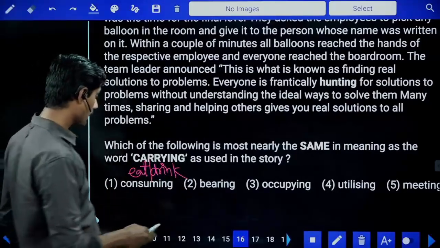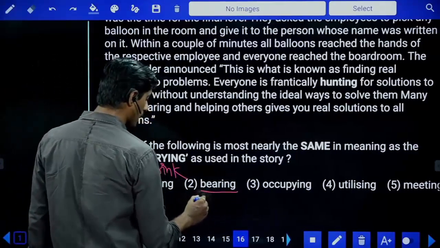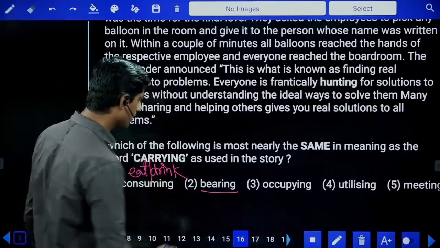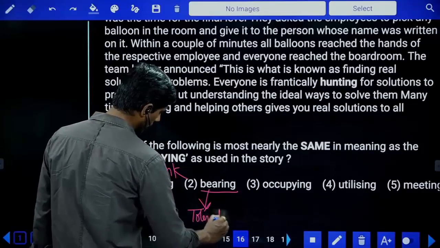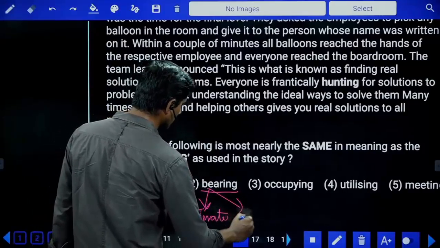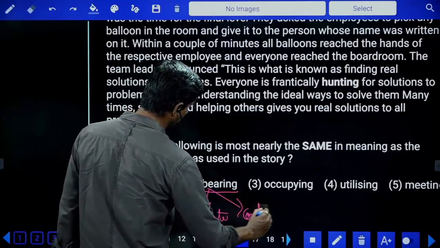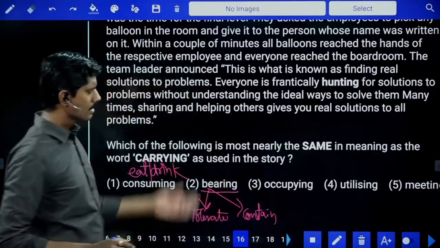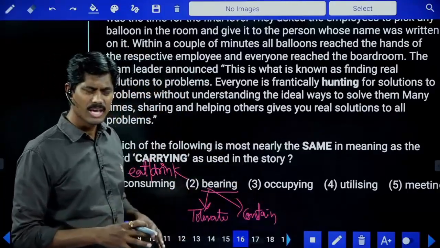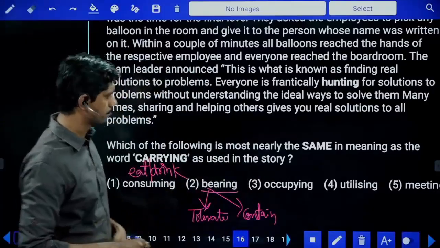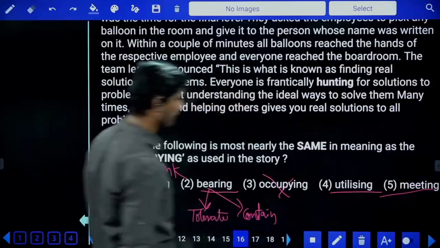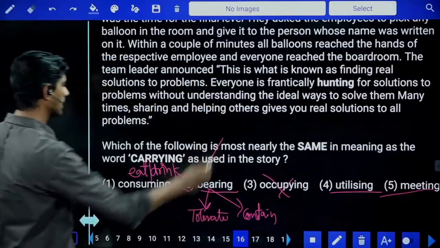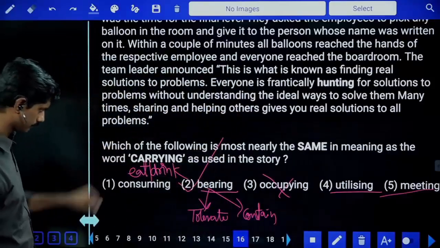No. Bearing a name. See, bear has two meanings. One meaning is tolerating, and the other meaning is containing. This has the possibility. Balloons occupying the names. Can a balloon go and occupy the name? No. Balloons utilizing the names, balloons meeting the names. Answer is balloons containing the names. Second is the same in meaning.